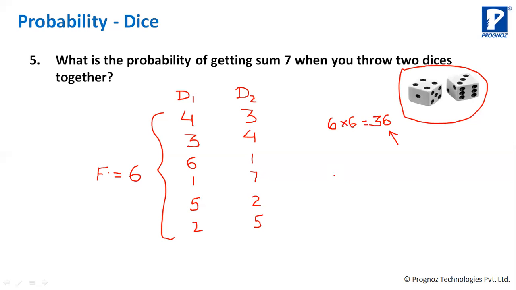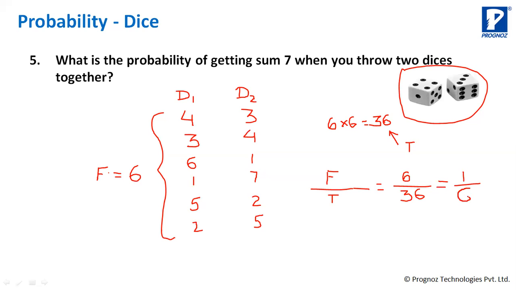Out of that, 6 events are favorable to you. The probability will be F by T, which is equal to 6 by 36, which will be equal to 1 by 6.